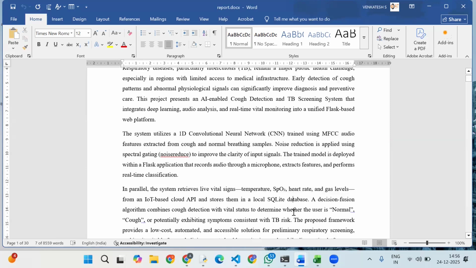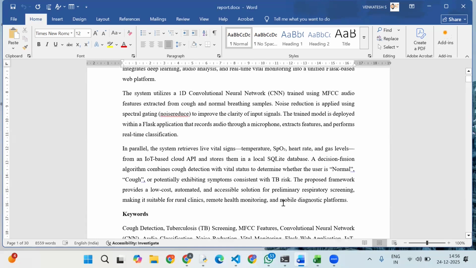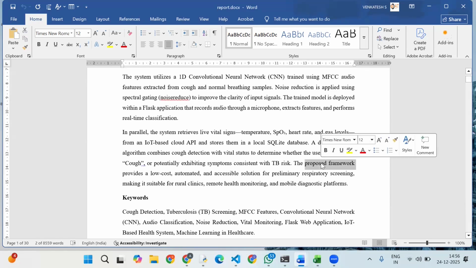By combining both audio and physiological data using a fusion approach, the system classifies the user as normal, cough detected, or TB risk. The entire solution is implemented as a Flask based web application, making it low cost, portable, and suitable for rural clinics, mobile health camps, and remote monitoring.